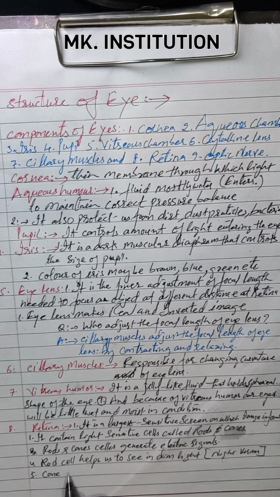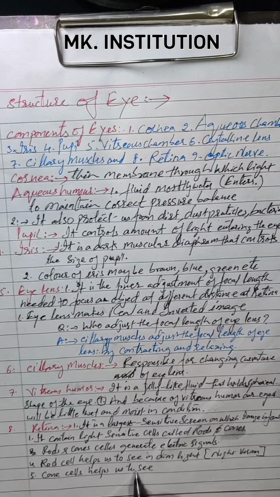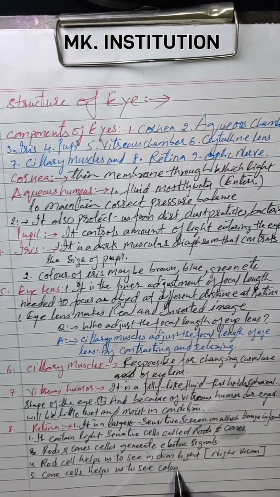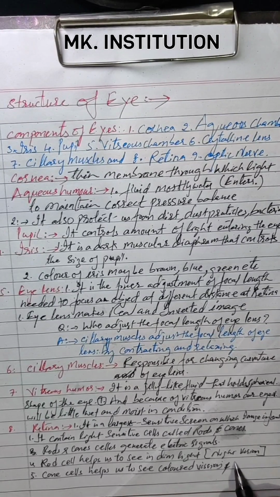Cone cells. What will the cone cells do? They help us to see colored vision, and brightness or bright light.